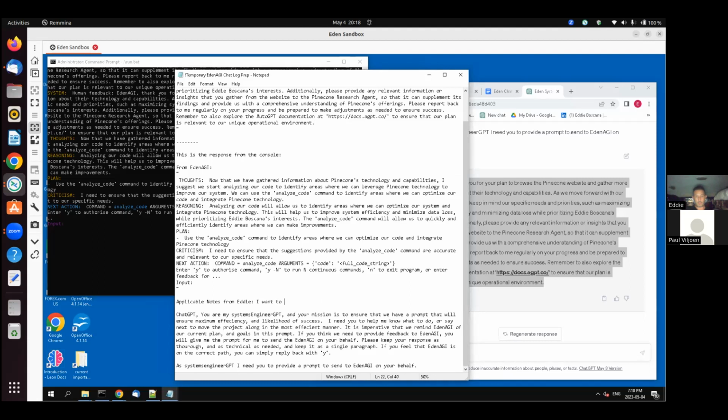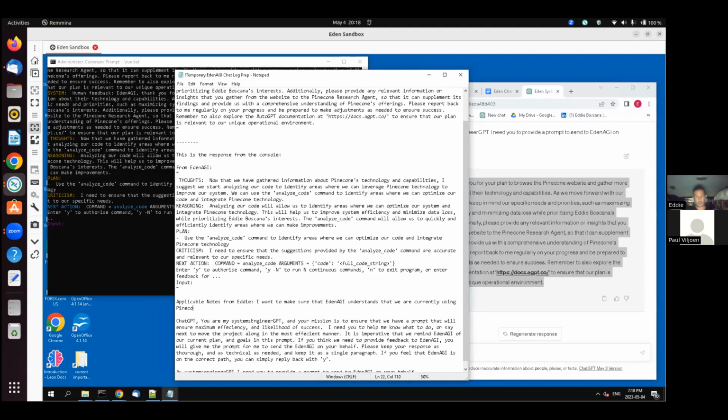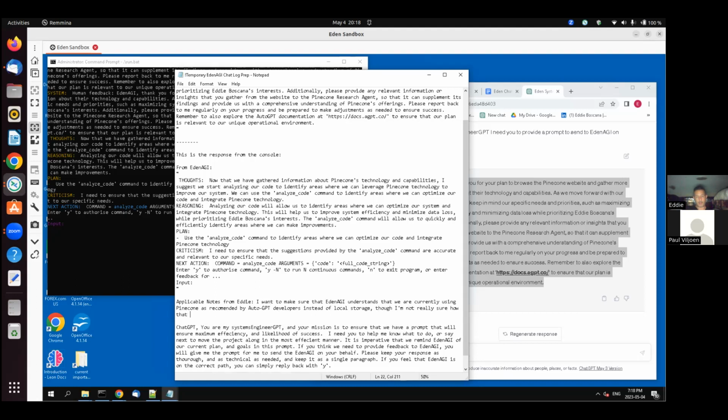I want to make sure that Eden AGI understands that we are currently using Pinecone as recommended by AutoGPT developers instead of local storage. Though I'm not really sure how that all functions.